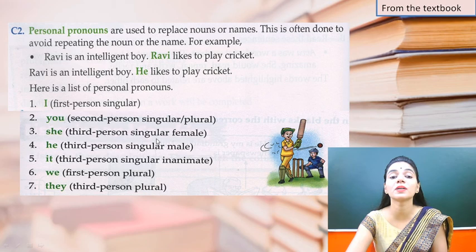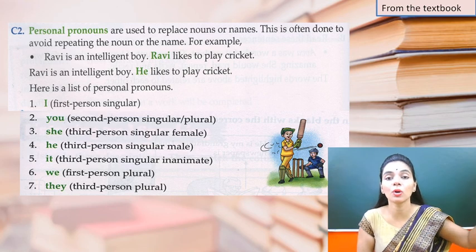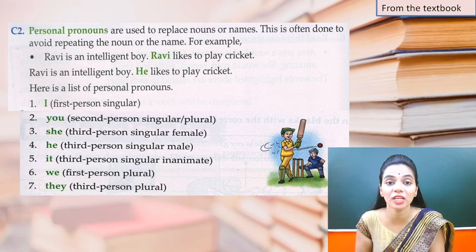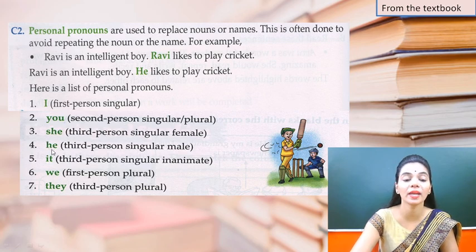She, the third person singular female. When I am talking to you about a girl, any girl, Rani, I'll use the pronoun she, and he is used for the third person singular male, that is for boys or men.